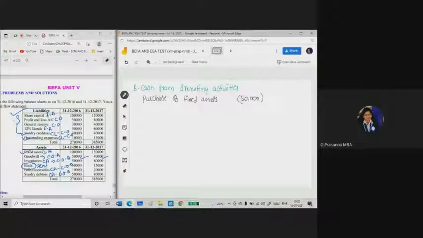That's why I kept it in the bracket. So no other entries are there related to the fixed assets. All current assets and intangible assets are there in this balance sheet question. So now you can close this, and you have to write cash from investing activities. 50,000. Okay, this also you are getting in the deduction amount.